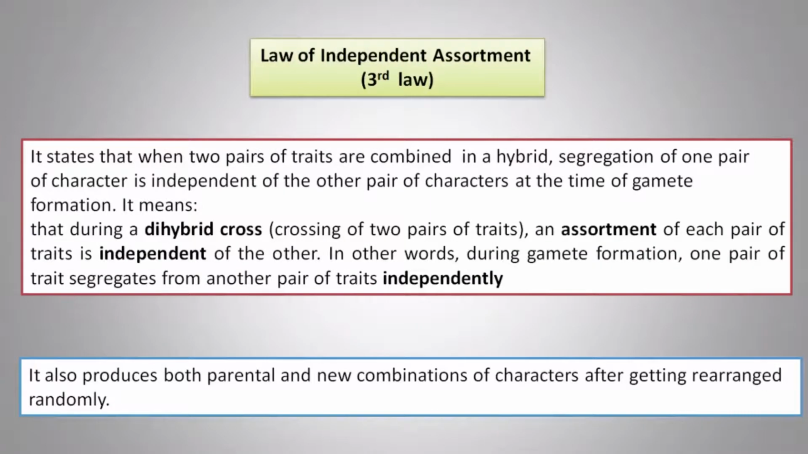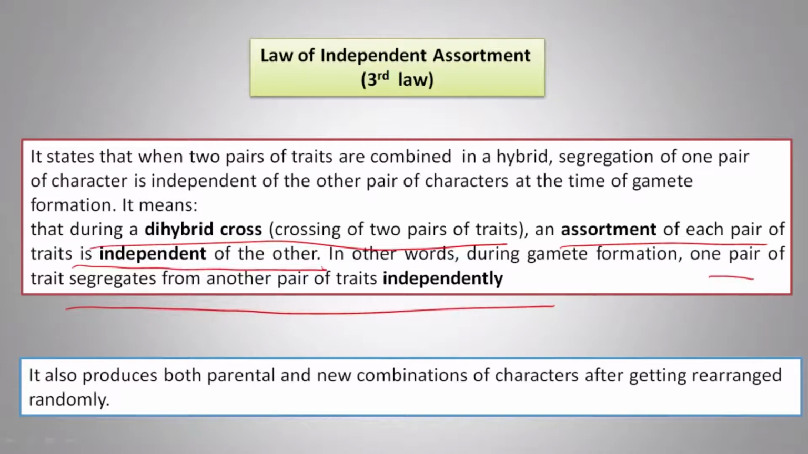Then the law of independent assortment, which is the third law, states that when two pairs of traits are combined in a hybrid, segregation of one pair of characters is independent of the other pair at the time of gamete formation. It means that during a dihybrid cross of two pairs of traits, the assortment of each pair of traits is independent of the other. In other words, during gamete formation, one pair of traits segregates from another pair independently. It also produces parental and new combinations of characters after getting rearranged randomly.